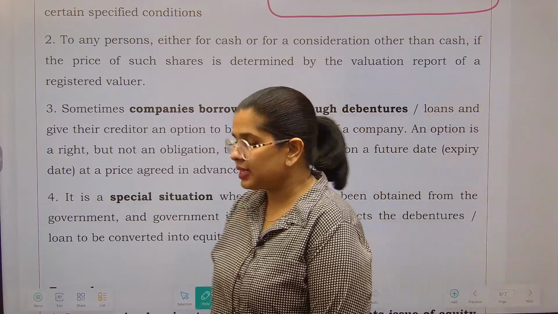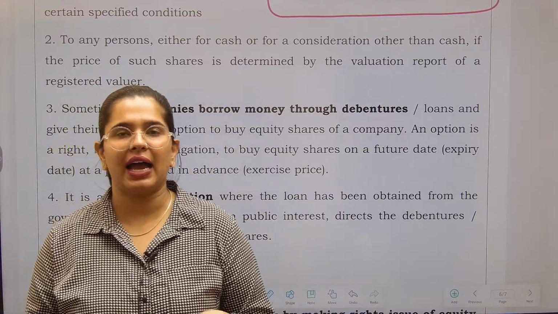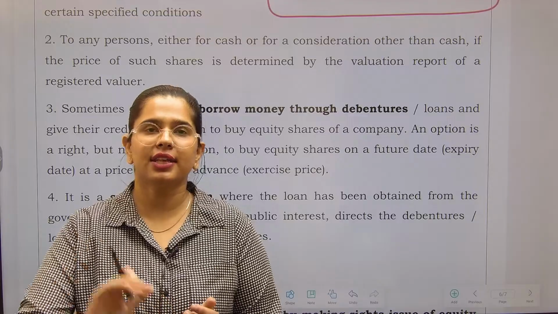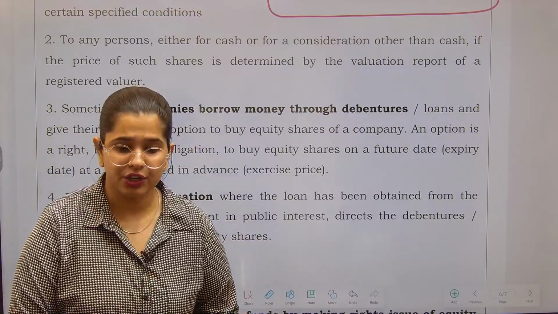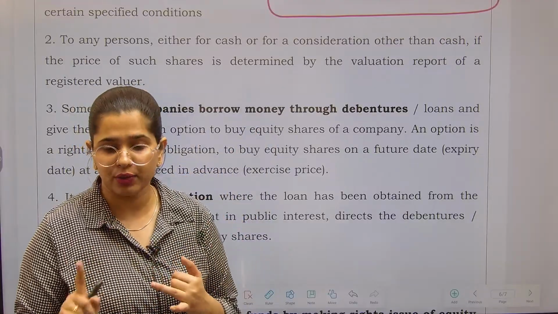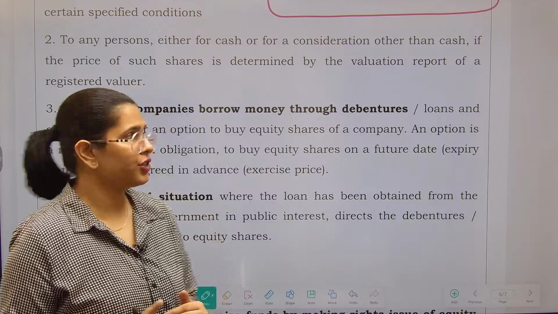Sometimes what happens is, suppose I have purchased a machinery and I want to settle the payment of that particular machinery in terms of shares. I am saying that I don't have money right now, you can take up my shares. So in that way as well, shares are being issued, but not necessarily to the existing shareholders. We are issuing the shares, but not to existing shareholders.